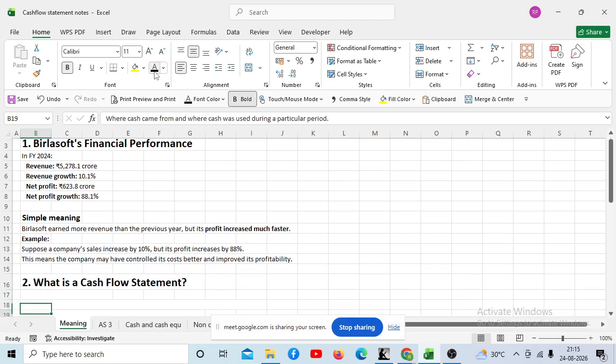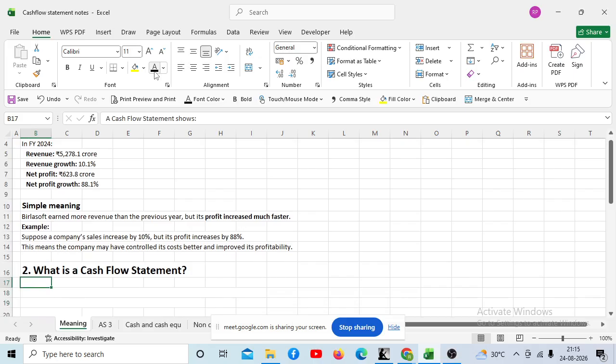Just write this point number 2, the question, in your notebook. Done. Okay, Fiza, read what is the question. What is a cash flow statement? Okay, so what is a cash flow statement, right? I will just explain it.